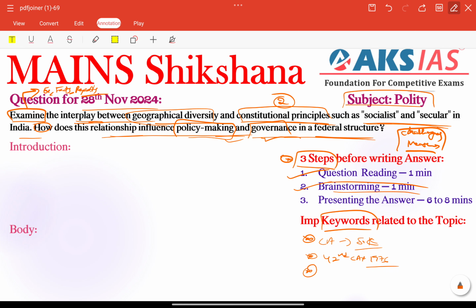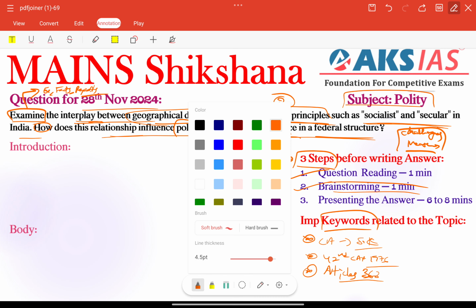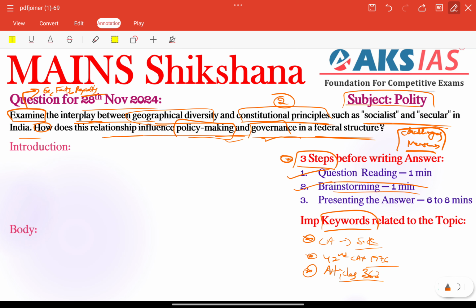Other than that, we can also provide articles, like Article 368. These are very important. We can also provide some important reports especially. Regarding the Constitution, we can also give some schedules. Regarding the 8th Schedule especially, we can give the recognition of official languages.